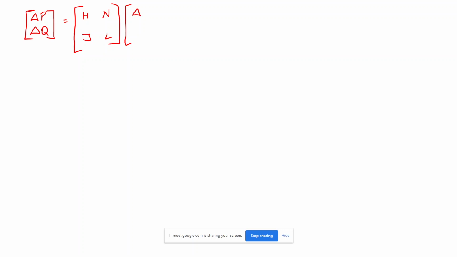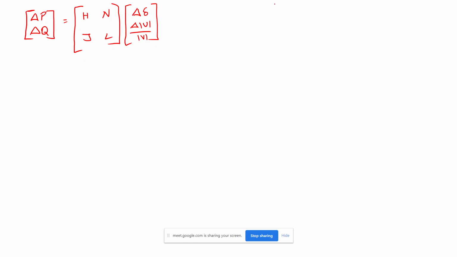With this Jacobian and this corresponding equation, we are going to find out the del and also del V divided by V. Del V is nothing but the change in voltage value, and we need to divide it by the old value or assumed value at the zeroth iteration.